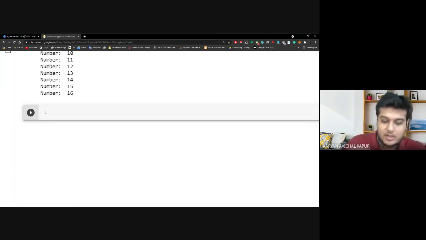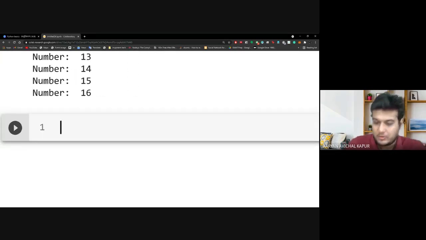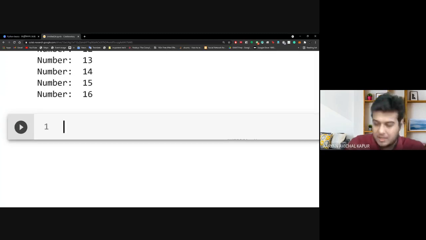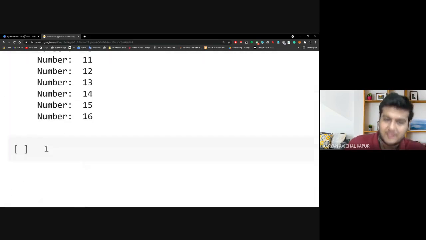Now, if we wanted to do a do while loop, so for everyone who doesn't know, do while is very popular in C, C++. We use it a lot, and Python is built on C++, so it should be supported, but inbuilt Python does not support that. But if you look very closely, the condition that we are putting in gives us the same result.